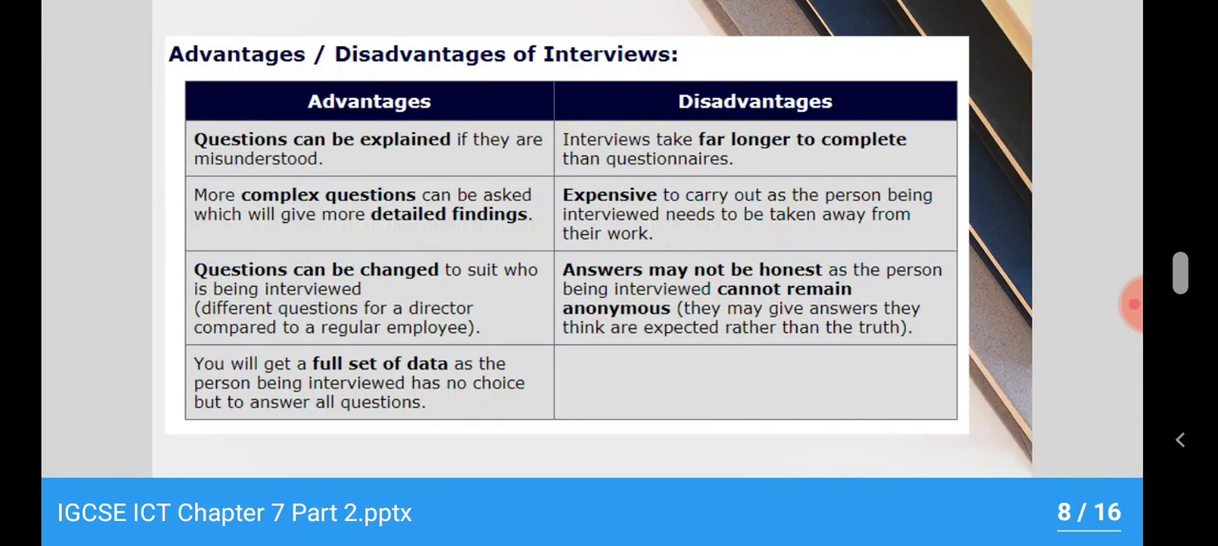Disadvantages are that interviews take far longer to complete than questionnaires. Of course, a questionnaire can be done easily in a moment, but an interview may take a long time, because they have to go one by one to each employee and take the interview. It is expensive because the person being interviewed needs to be taken away from their work, of course. So when they are interviewed, they have to leave the work. Answers may not be honest, because as I told you, when you are face to face, to look good, you will not always answer correctly. So these three are the disadvantages of interviews.